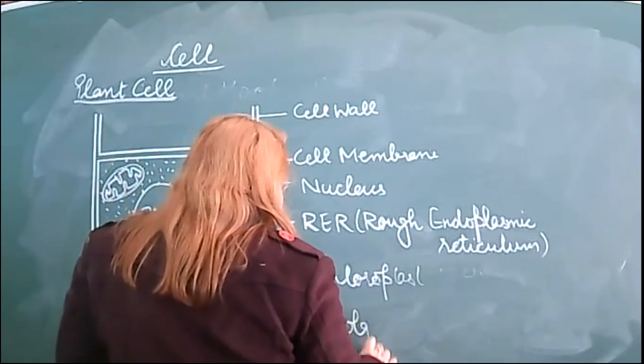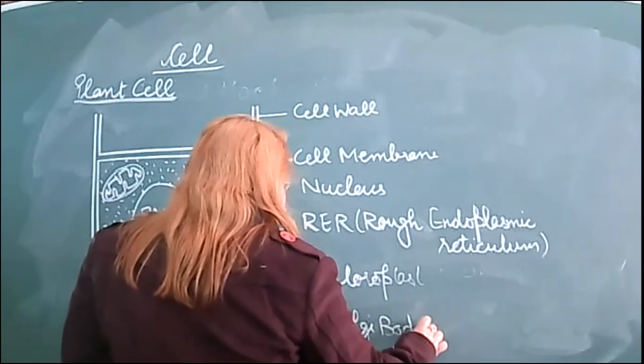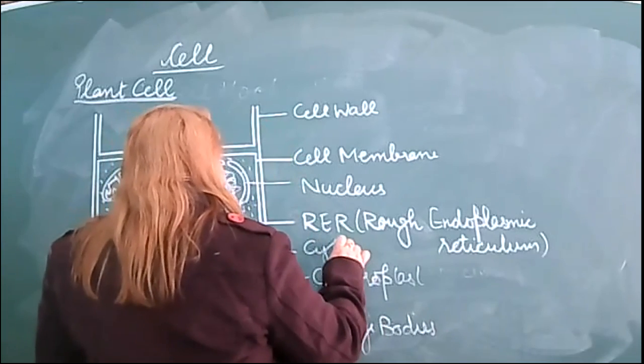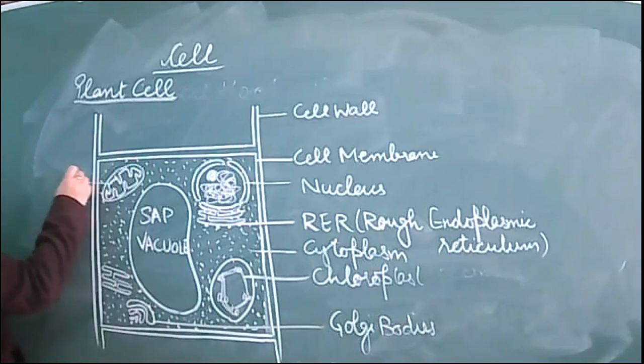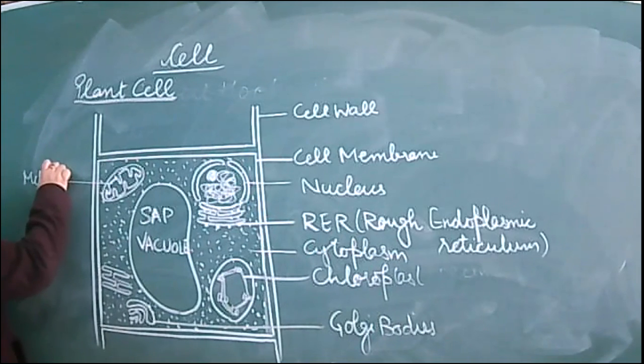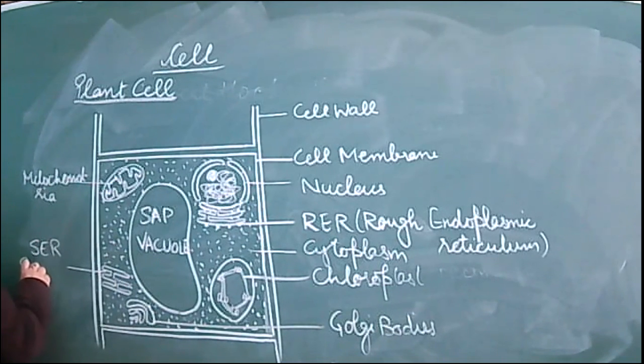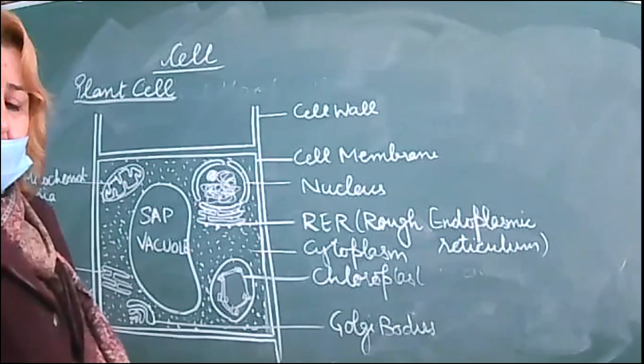Golgi bodies. Cytoplasm. Okay, here it is, mitochondria. SER, that is smooth endoplasmic reticulum. Okay, make this thing. If any doubt, then you can ask.